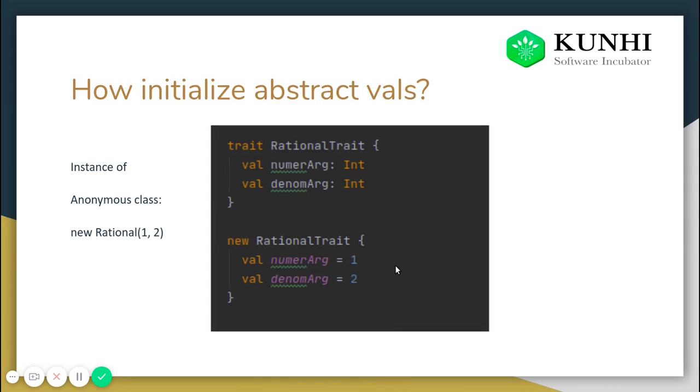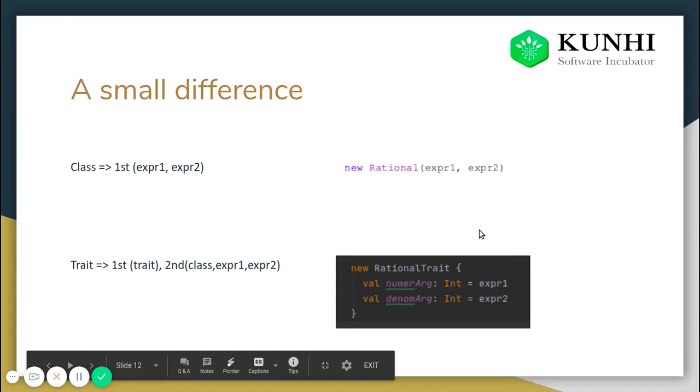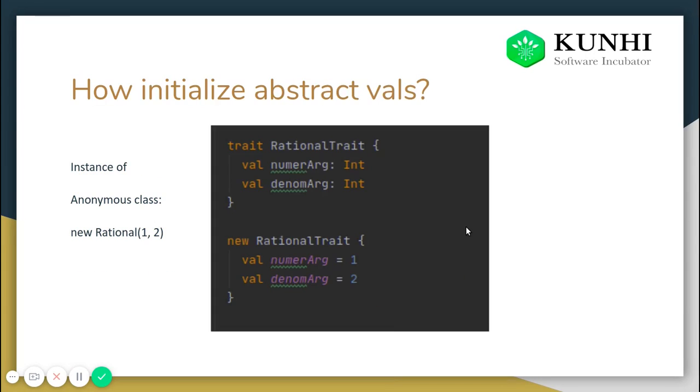We are creating an instance of an anonymous class here. Whenever this instance of the class is initialized, firstly this rational trait will be initialized, but not this numerator and denominator.